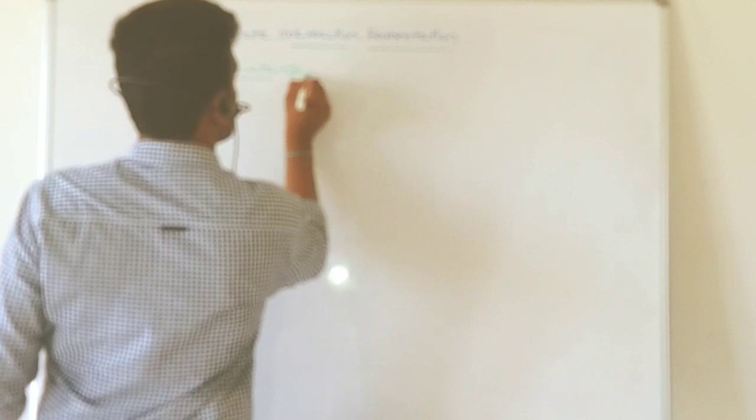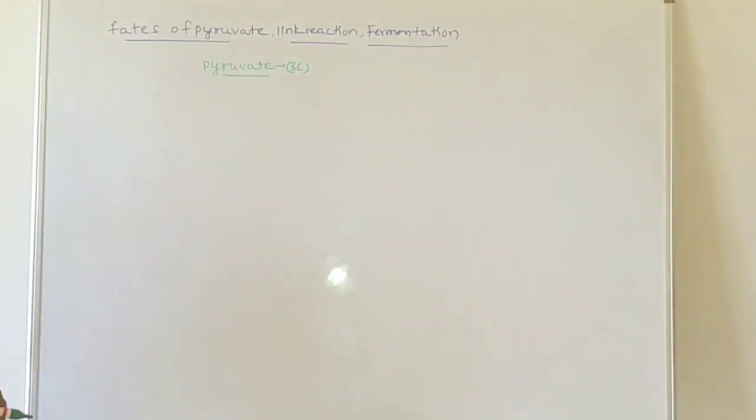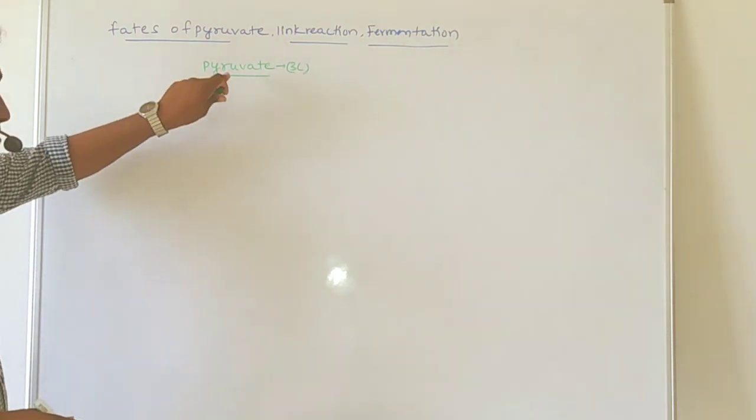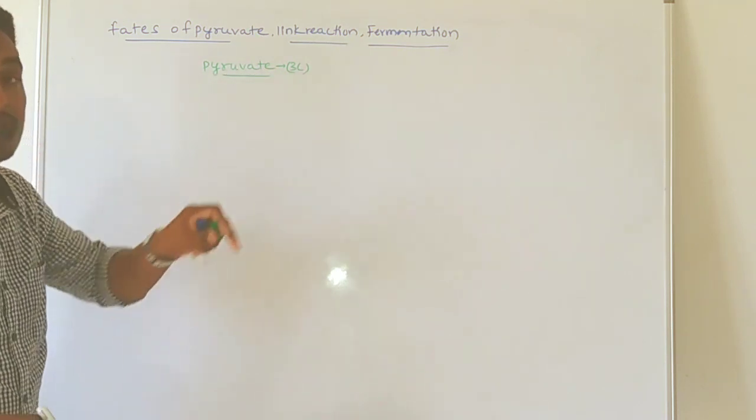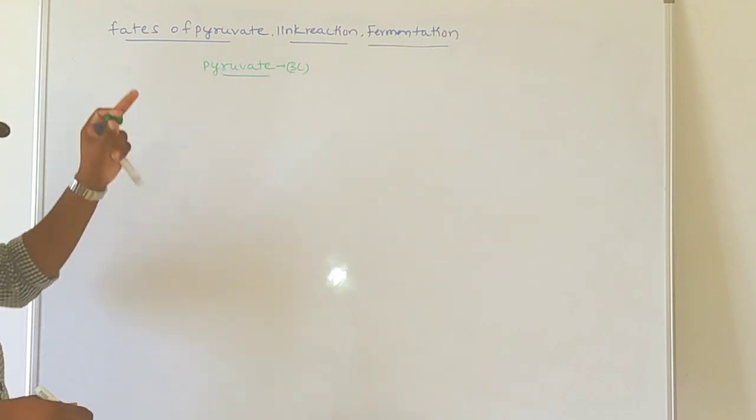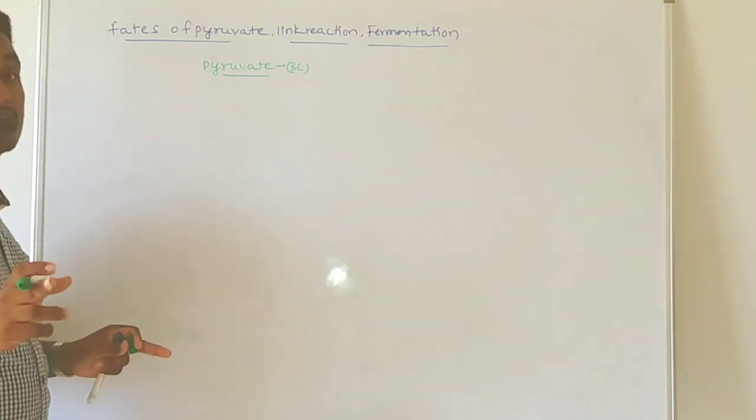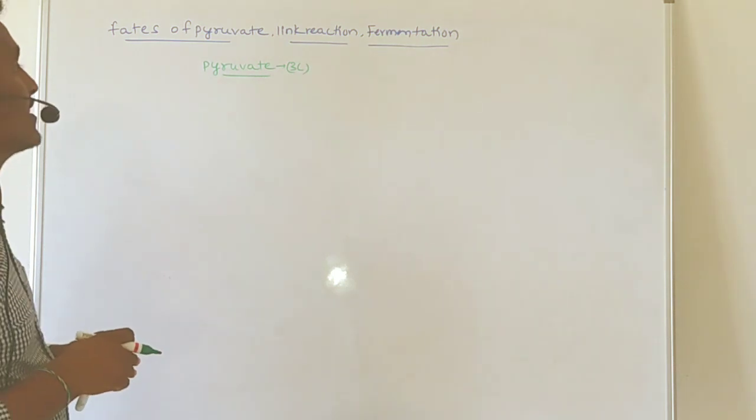So what is the product formed as a result of glycolysis? That is pyruvate. Pyruvate is how many carbon compound? A 3 carbon compound, formed in the glycolysis process. Later it participates in aerobic respiration and anaerobic respiration. So glycolysis is common in both aerobic as well as anaerobic respiration.